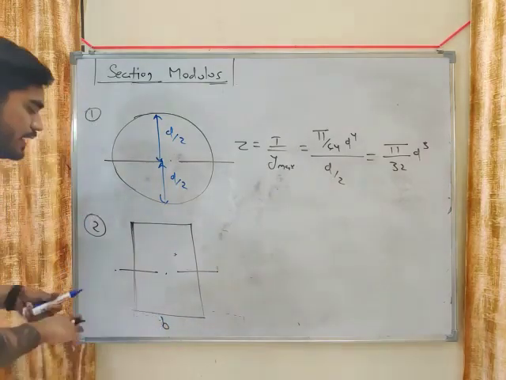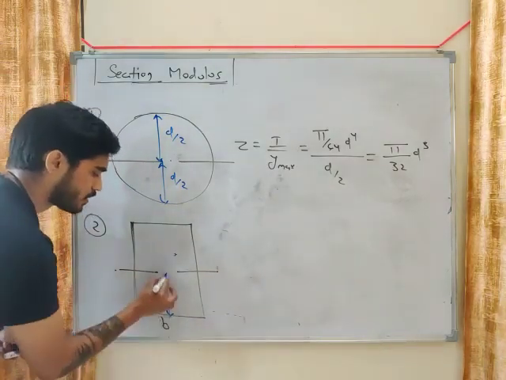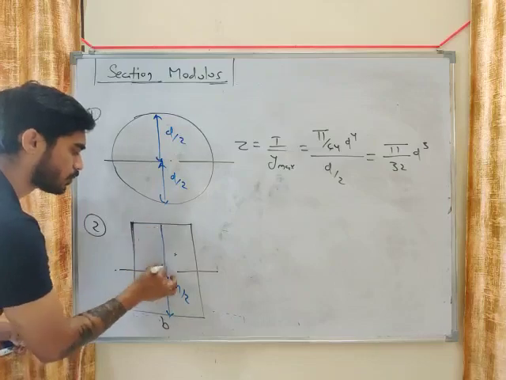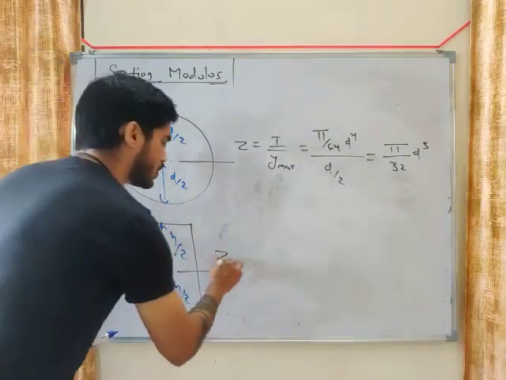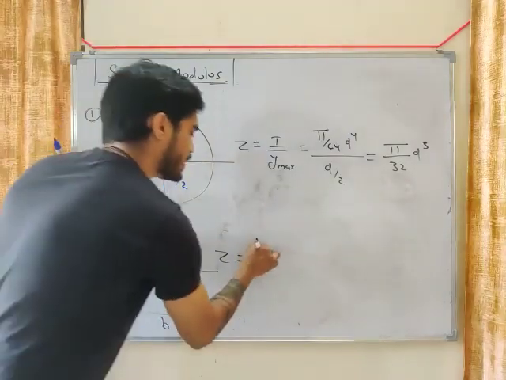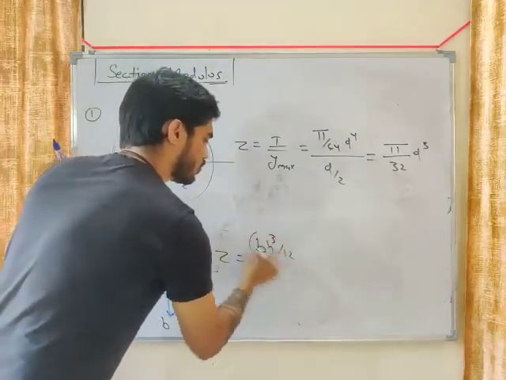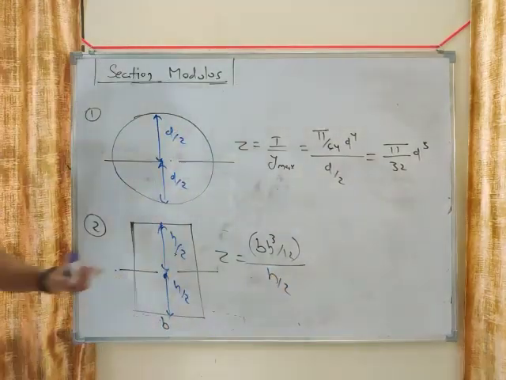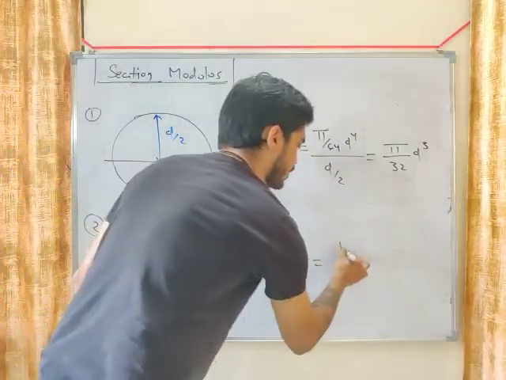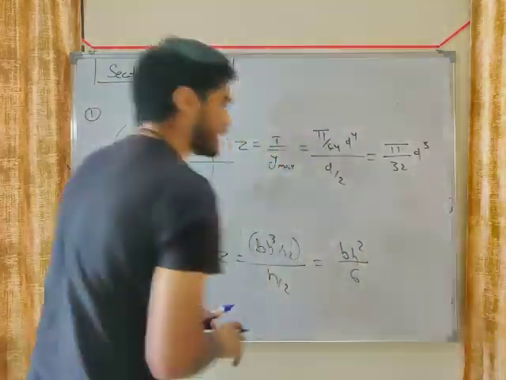Let's say width is b and let's say height is h. So this will be h by 2, and this will be h by 2. Okay, so what will be Z here? What will be I? bh cube by 12. What will be y maximum? h by 2. So what will be Z, my friend, here in this case? Z will be bh square by 6.